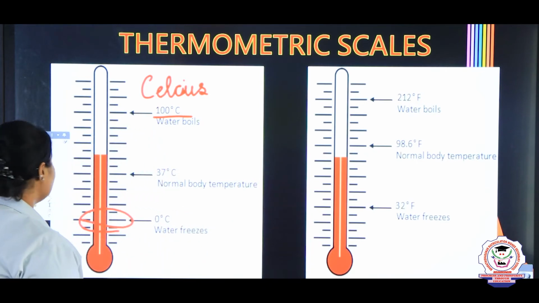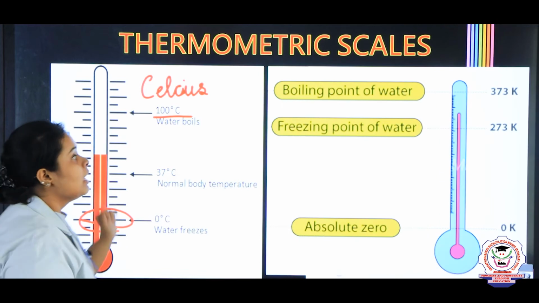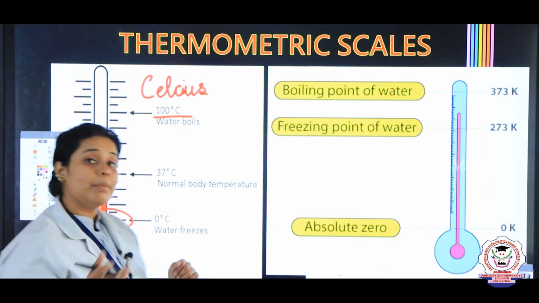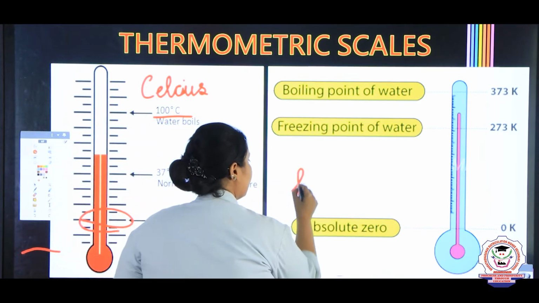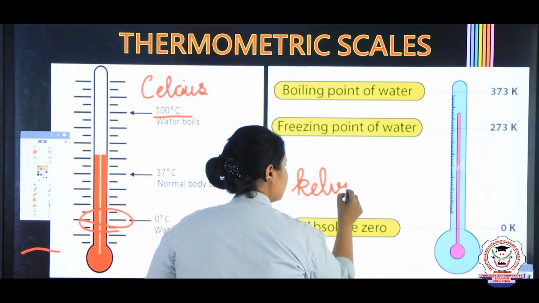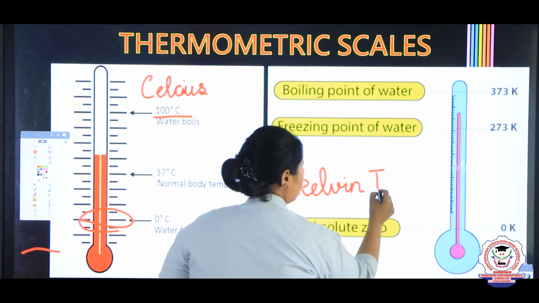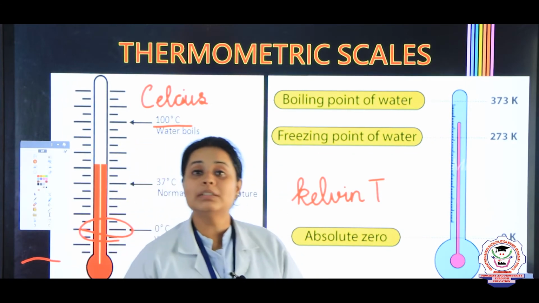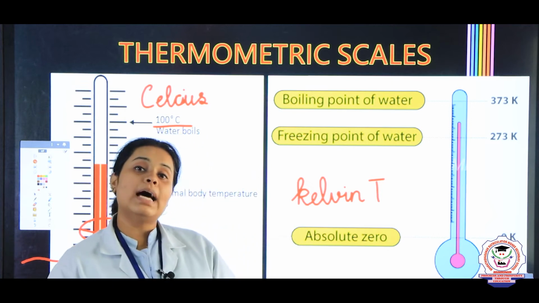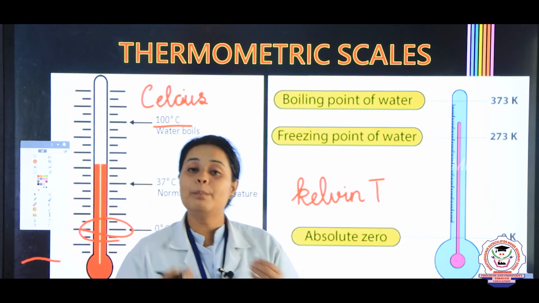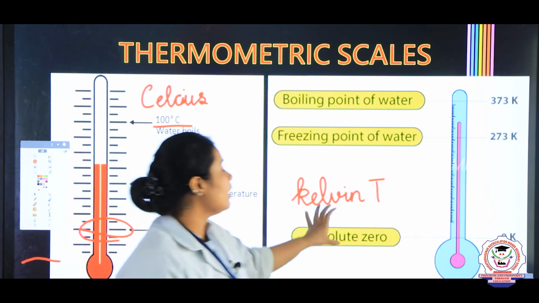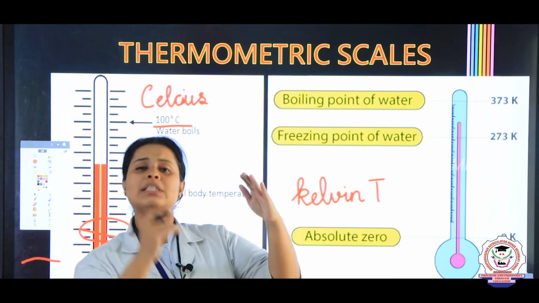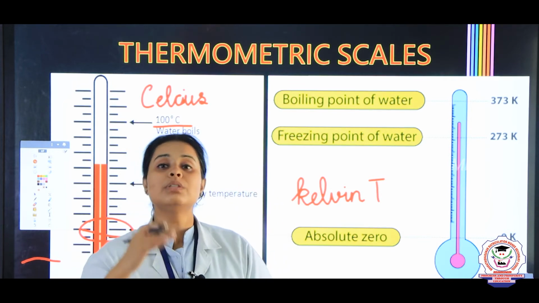Then after this children, there is one more scale which is known as the Kelvin scale. So children, generally if you are talking about the temperature, you will talk about Kelvin temperature. Okay. So why this is known as the Kelvin temperature? Because in olden days there was a person named Lord Kelvin. He found out that the temperature of a body can go below 0 degree Celsius. So here when the degree is going below 0 degree Celsius, he found that the lowest temperature can be noted as minus 273.